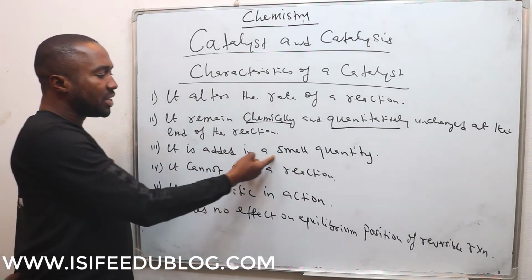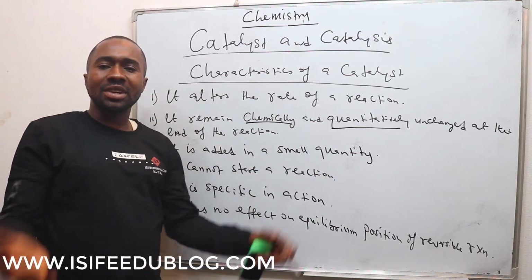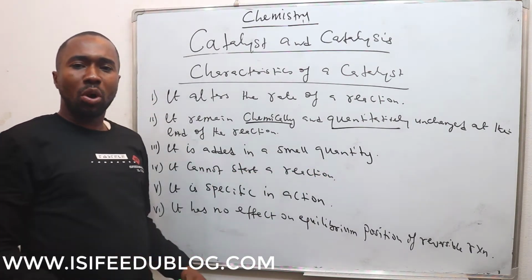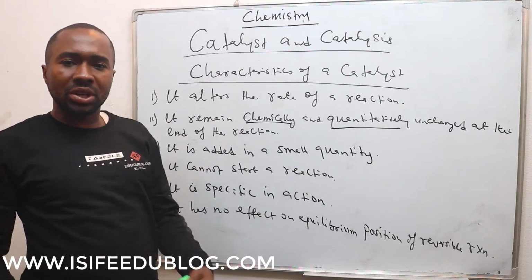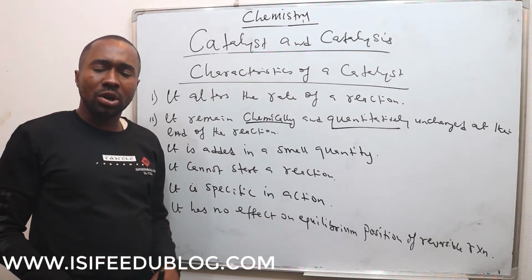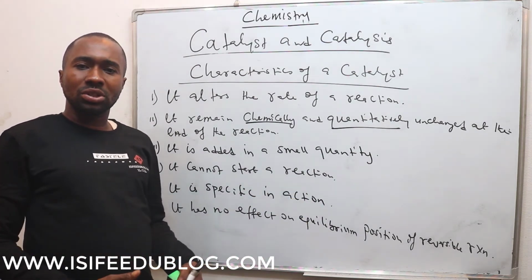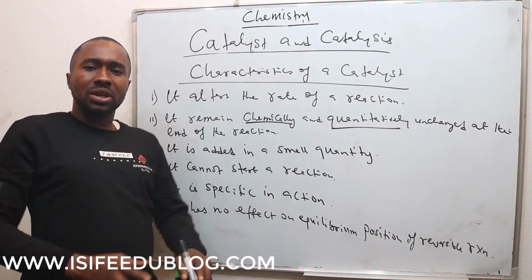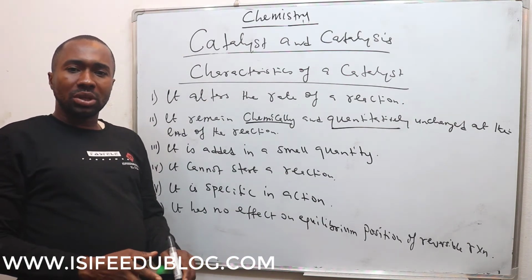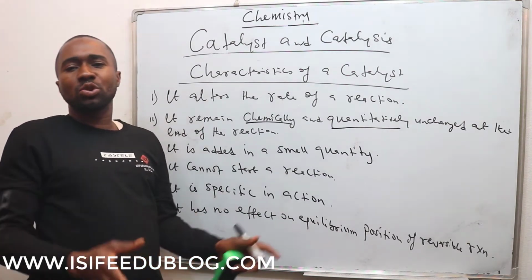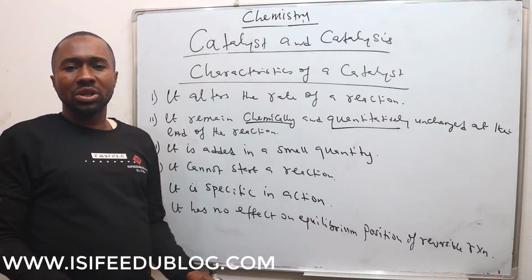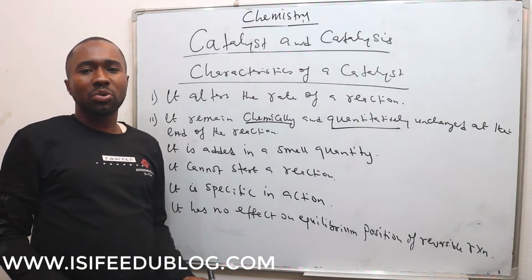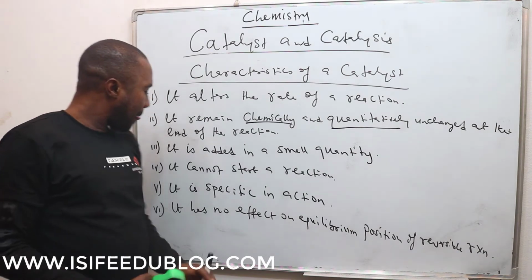Again, it is added in a small quantity. You don't add a catalyst in a large quantity, you add it in a small quantity so that it will have more surface area for reaction. Because when you add it in a larger quantity, the space it is going to react in will be restricted. It won't have enough space to react. The surface area will decrease and the rate of the reaction will not be high.